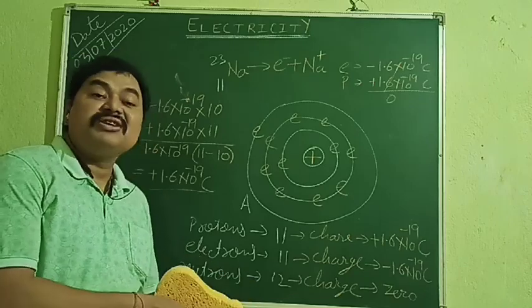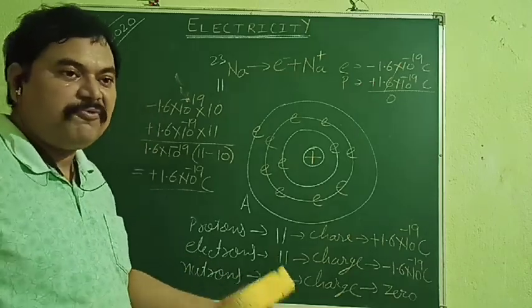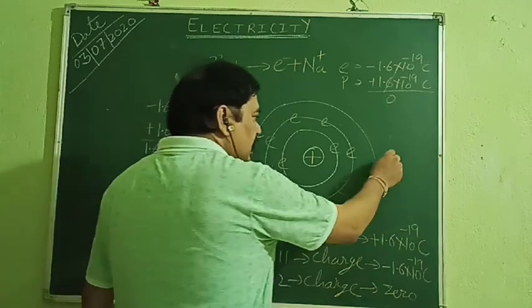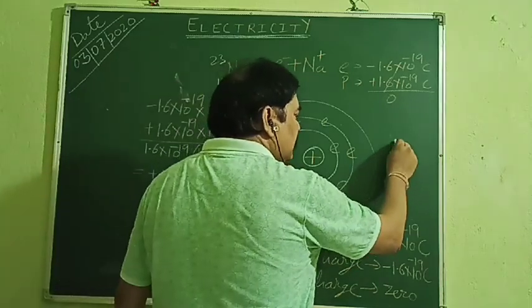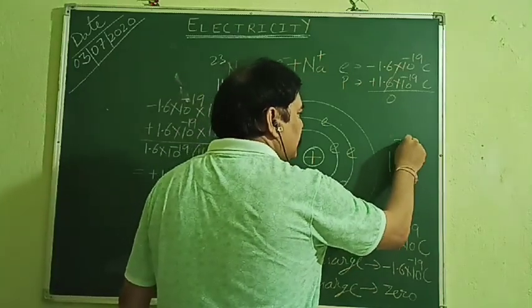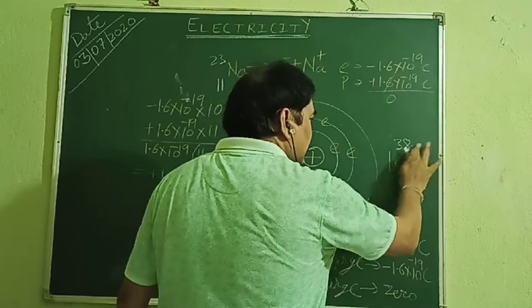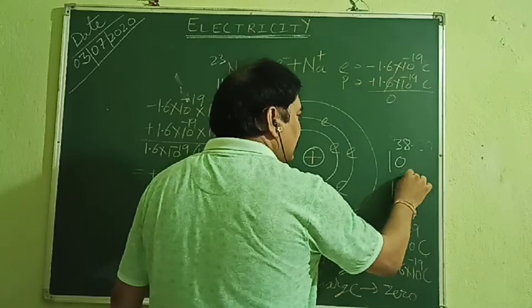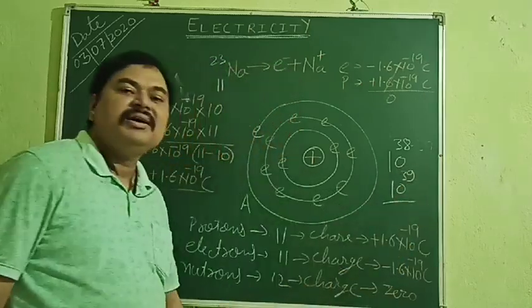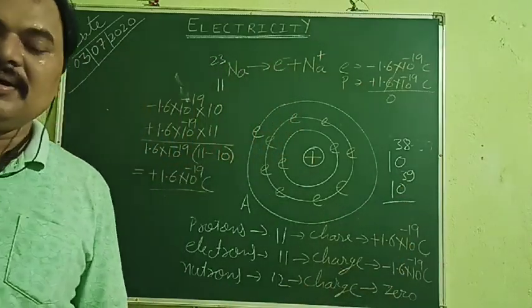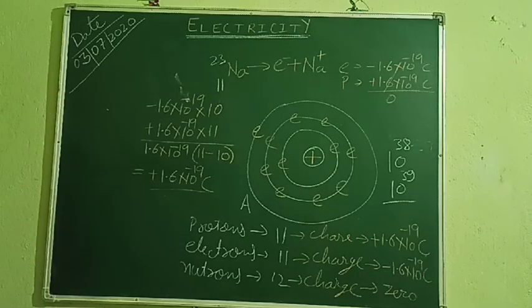I can give you data so that you can have a feel of it. It is 10 to the power 38 to 39 times stronger than the gravitational force. Now I think you have got an idea how strong it is.